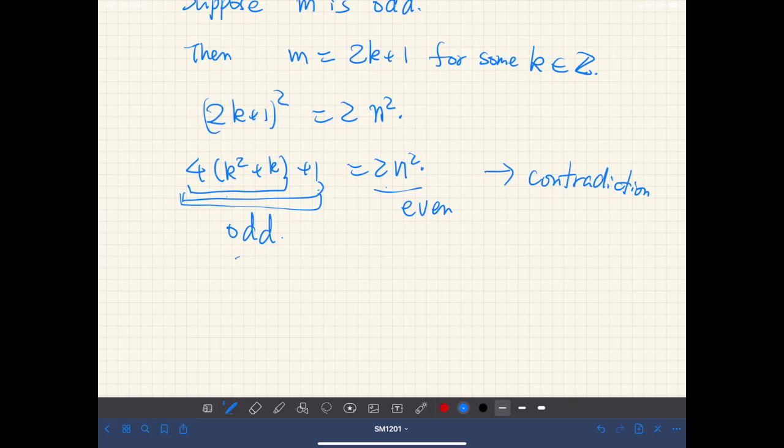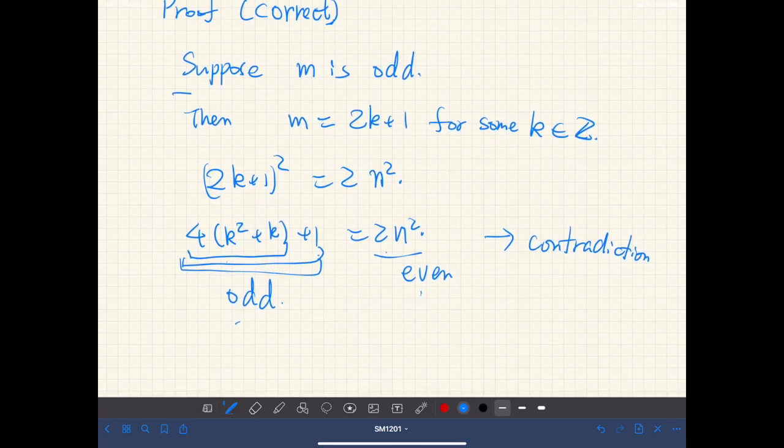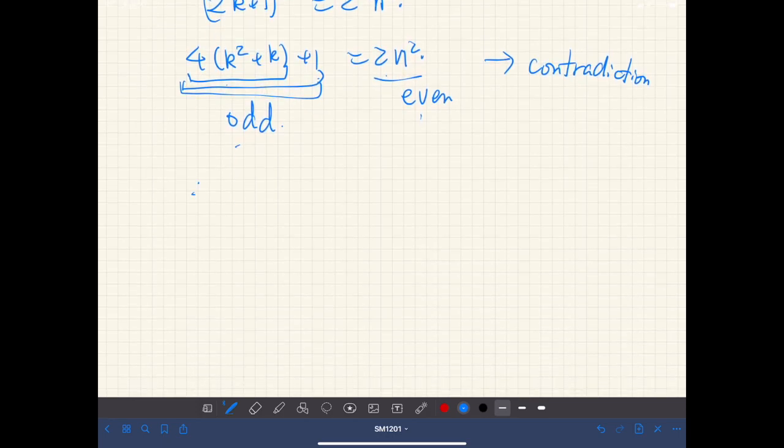This says an odd number is equal to an even number. This cannot happen. Therefore, our assumption was wrong. Therefore, m is even. So this is proof by contradiction.